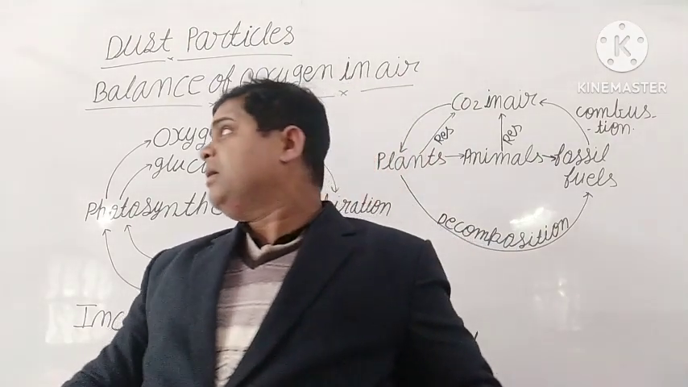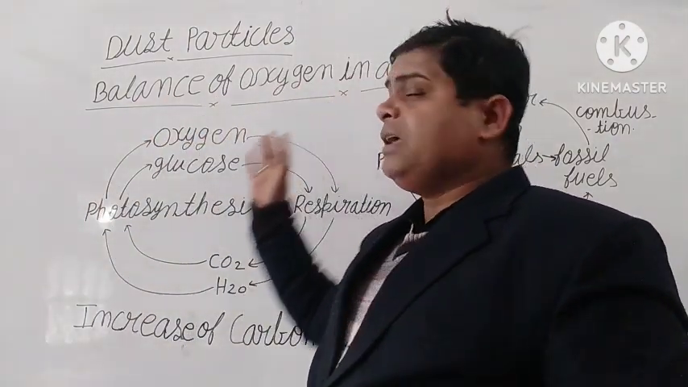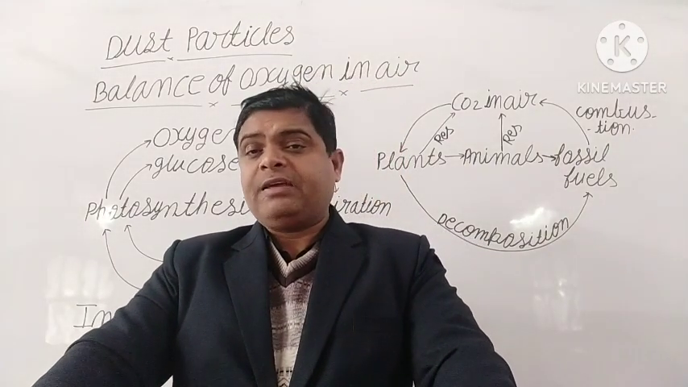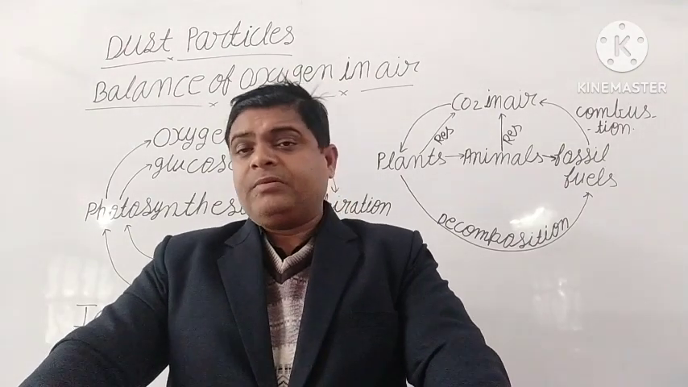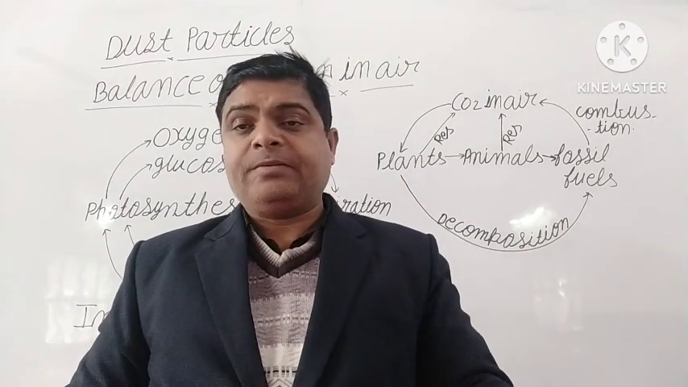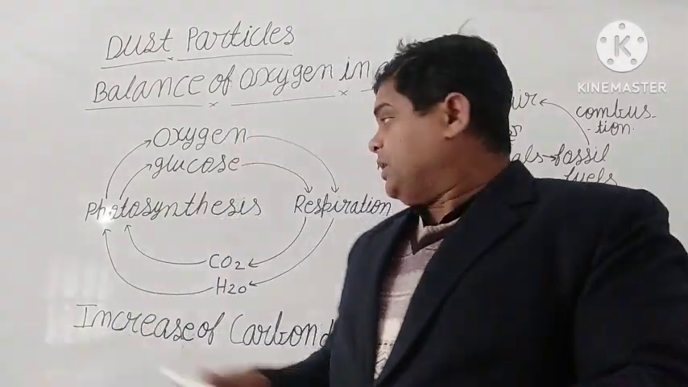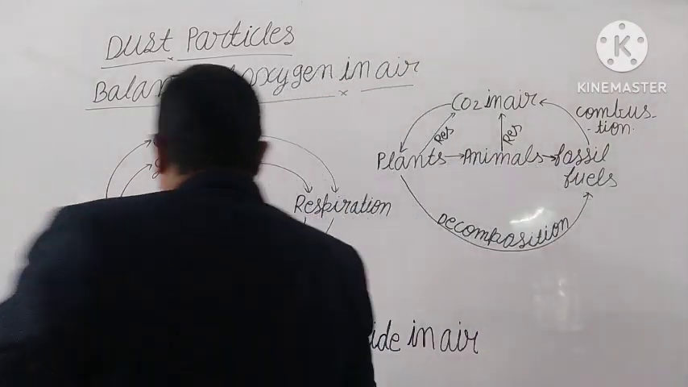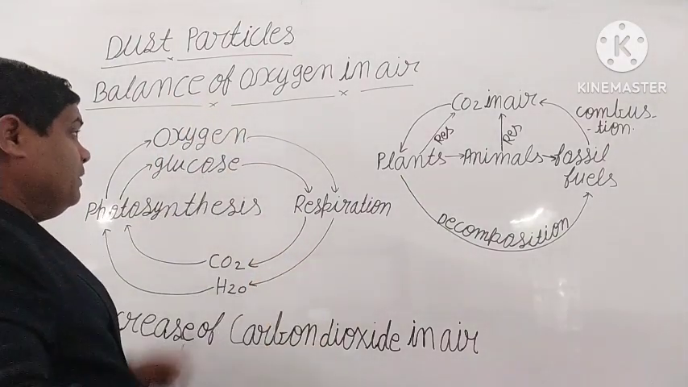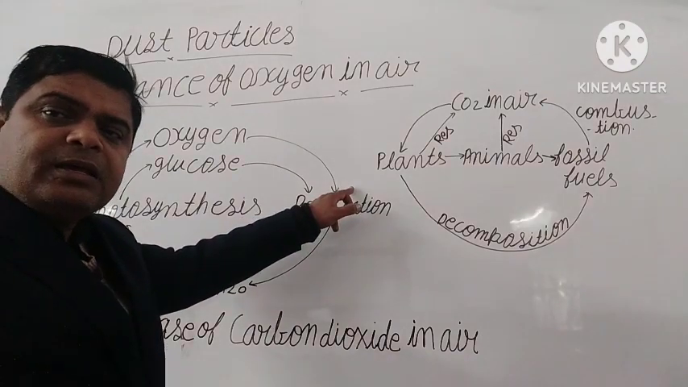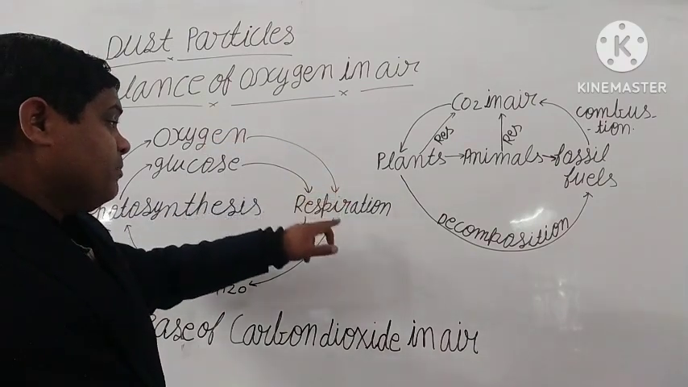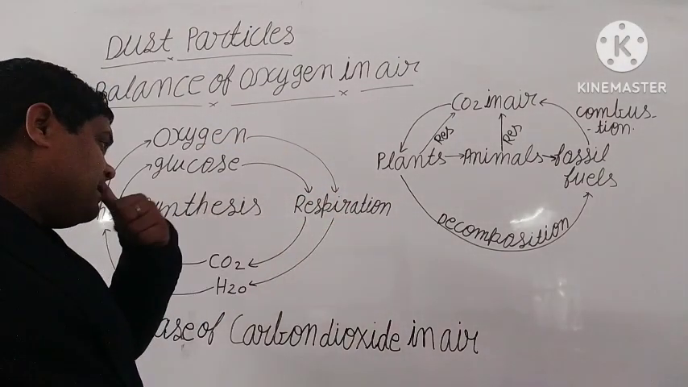After that, student, the balance of oxygen in air. Oxygen is a very important part of our life. All the animals and all the human beings take oxygen. So the question is how oxygen is balanced in air. See, there is a flow chart. The oxygen present in the air is taken by animals and human beings.